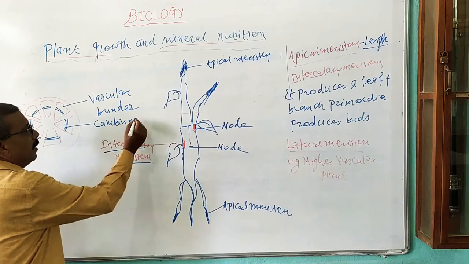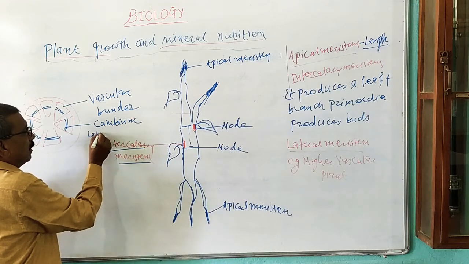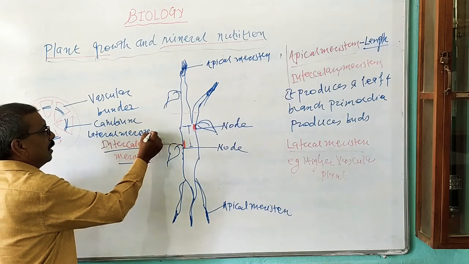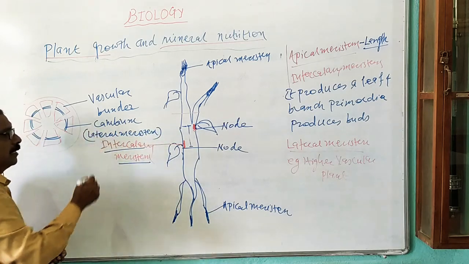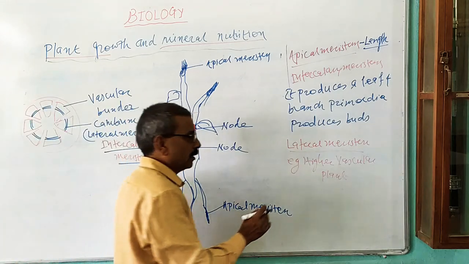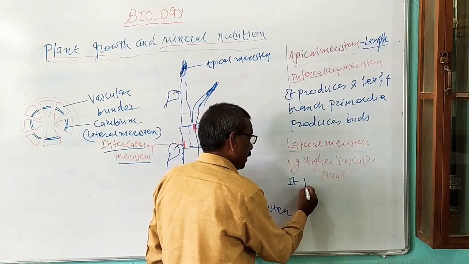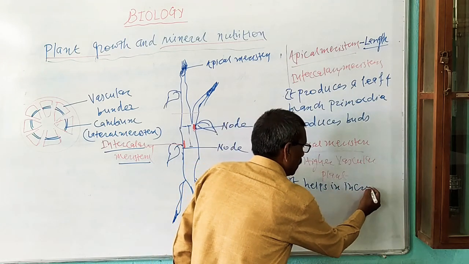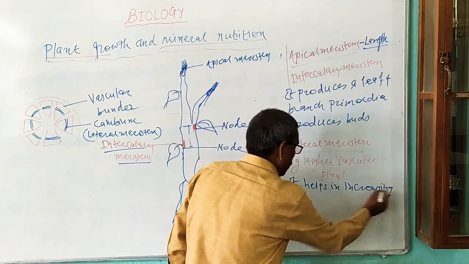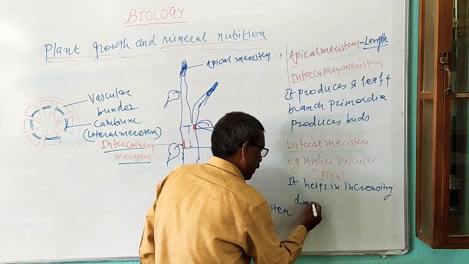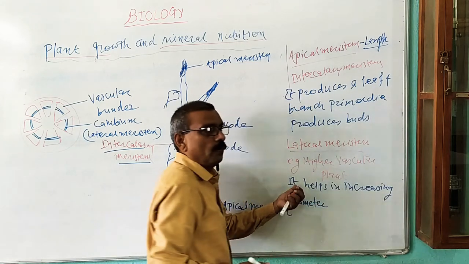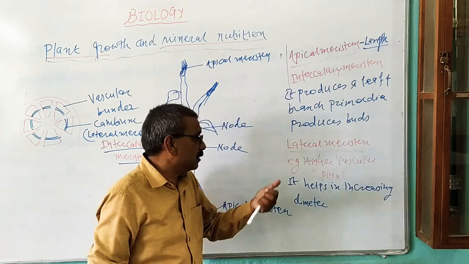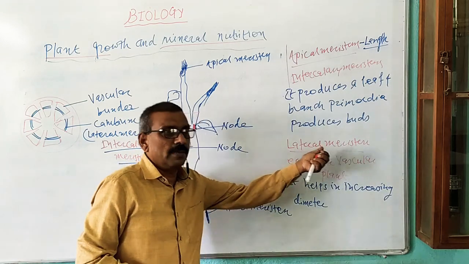This one is a cambium. It is known as a lateral meristem, and this lateral meristem helps in increasing diameter, that is the width of stem and branches, or root and its branches, takes place with the help of lateral meristem.